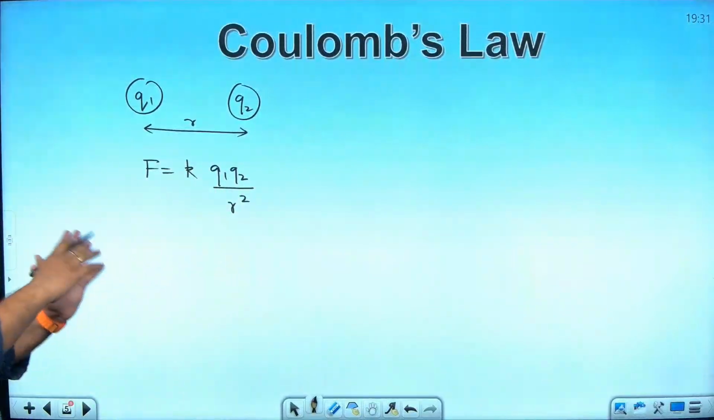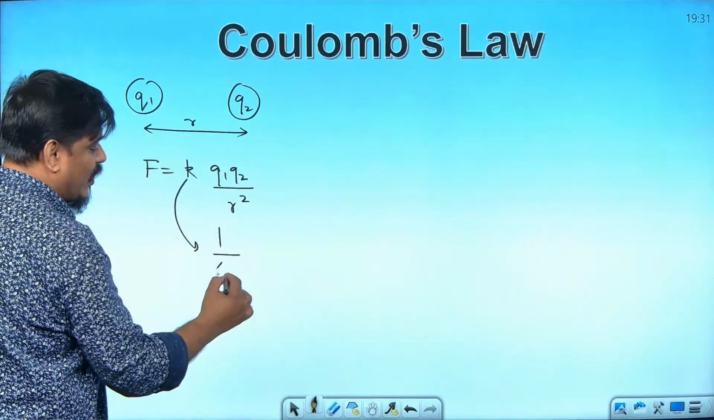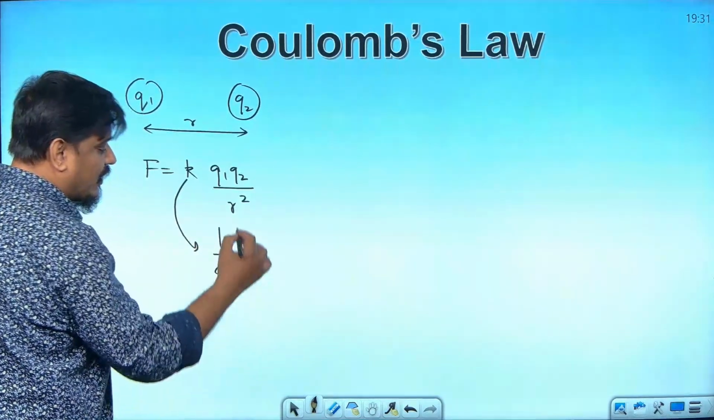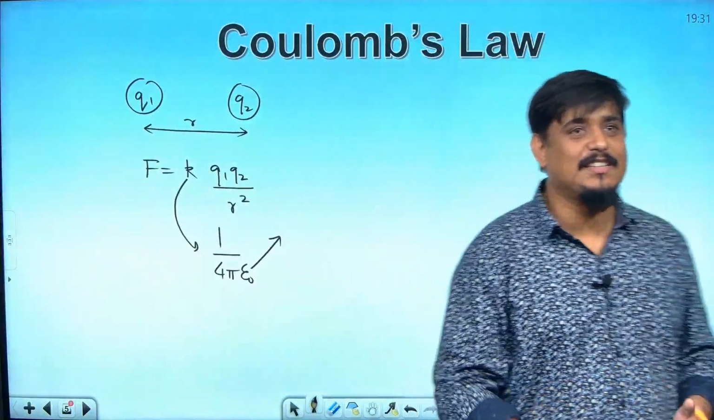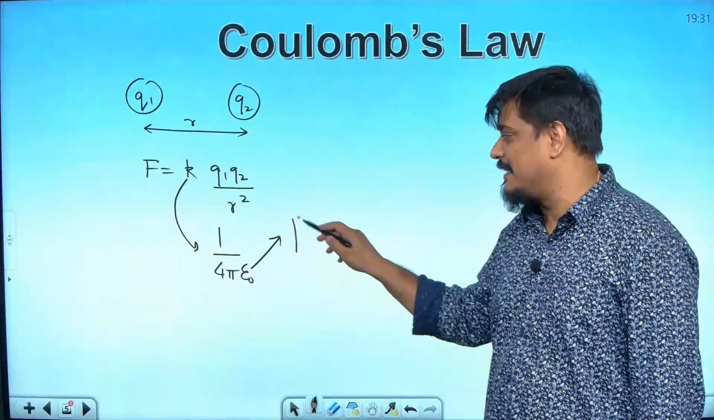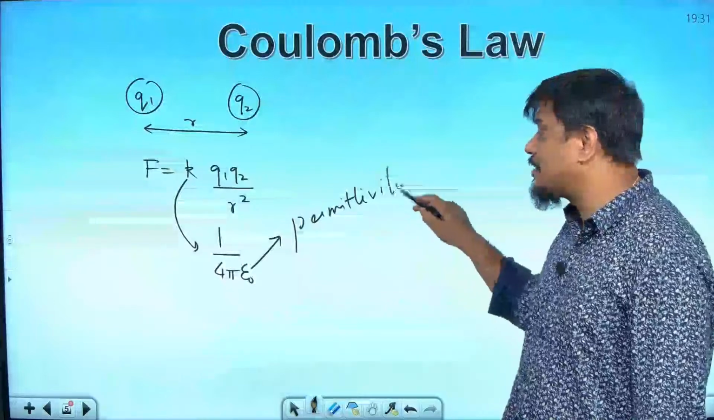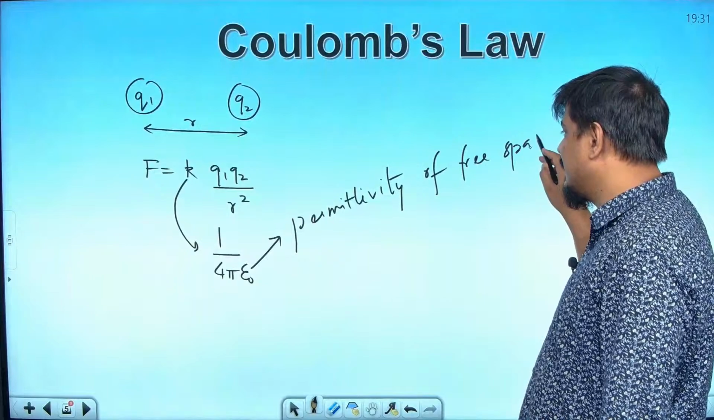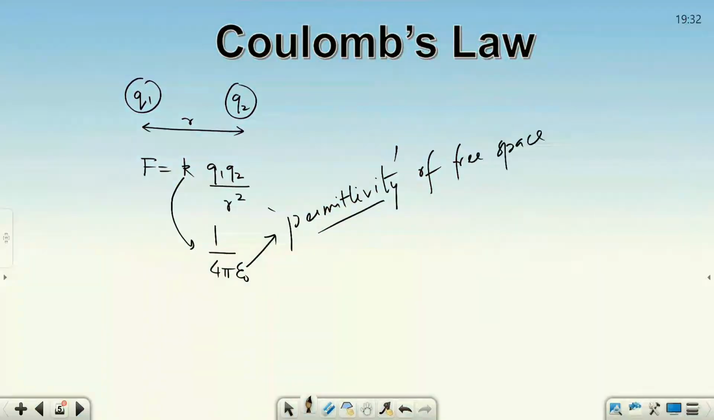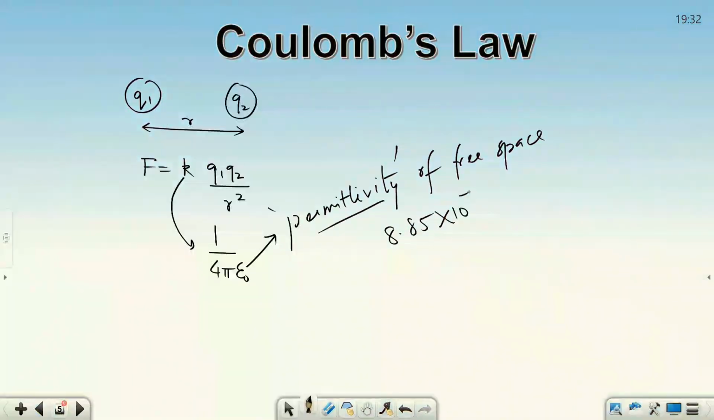Again, I am not deriving and telling all these things. Time is not there for that. Where K is 1 by 4 pi epsilon naught. What is epsilon naught? I'm not asking the value, the meaning of that. Epsilon naught is the permittivity of free space. Permittivity means the permission given by the medium to interact. So what permission free space is giving is called the permittivity of free space. And its value, as you know very well, not a big thing, 8.85 times 10 to the power minus 12.